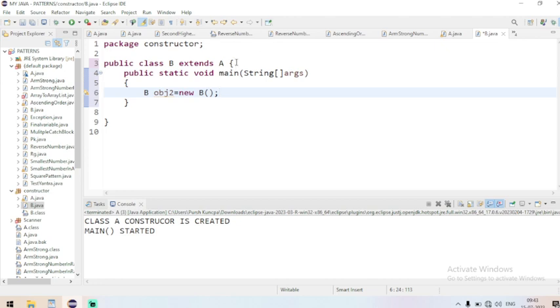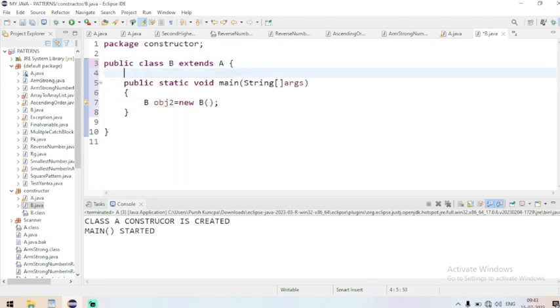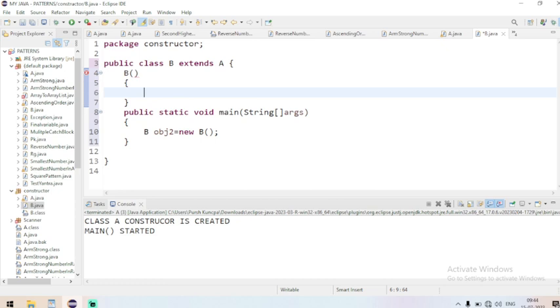So I'm going to create a constructor here. B must be capital. The constructor name should always be the same as the class name. Okay, this is a rule. Here the class name is B, right? So the constructor name should also be B. That is the rule.